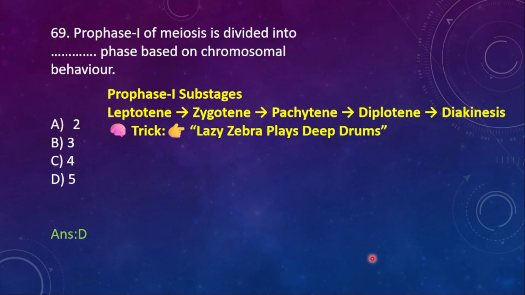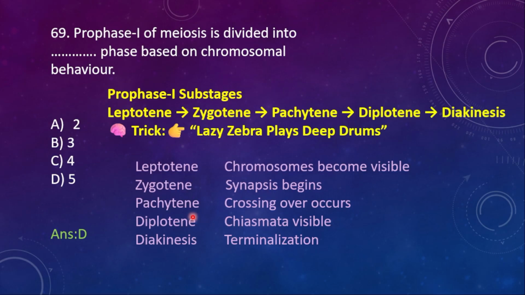Now again I am giving you a short method to remember each stage's main feature. In leptotene, what happens? Chromosomes become visible. In zygotene, synapsis begins. In pachytene, crossing over occurs. This is a mostly asked question: where crossing over is going to occur. Pachytene. In diplotene, chiasmata are visible, and in diakinesis, terminalization occurs.